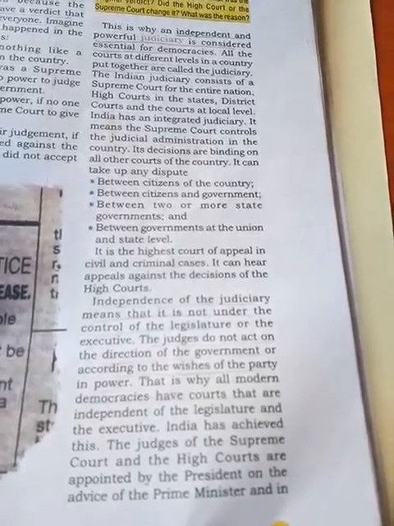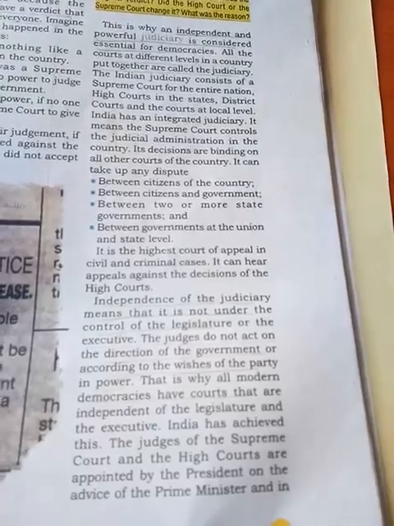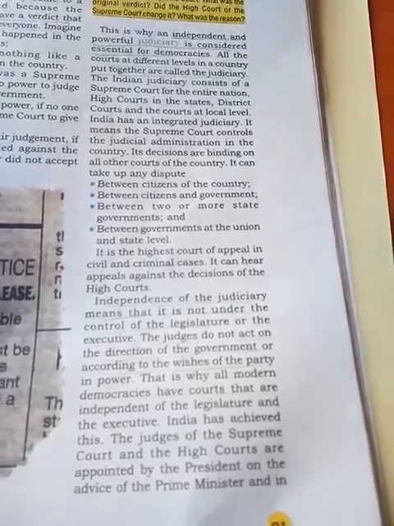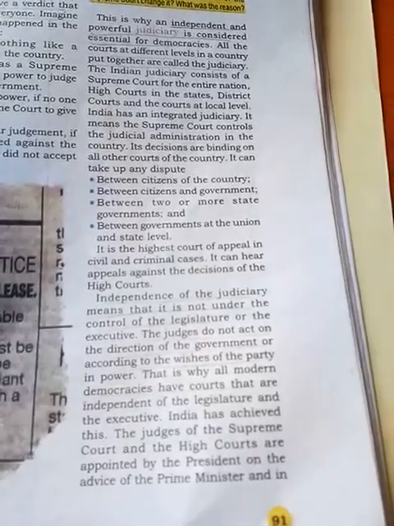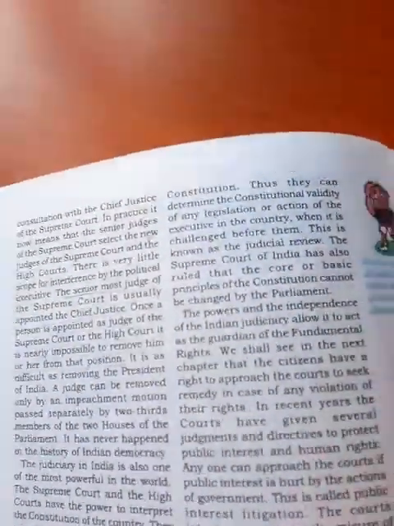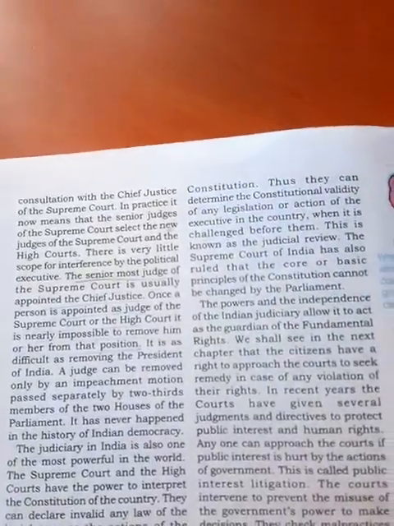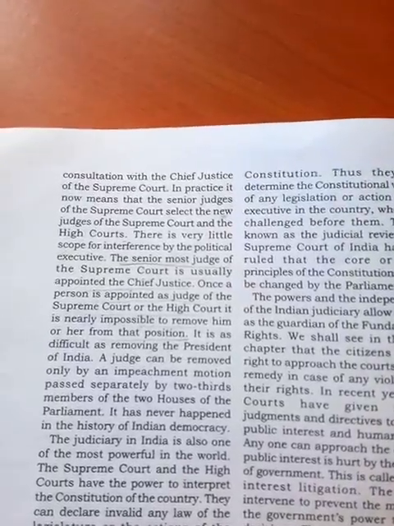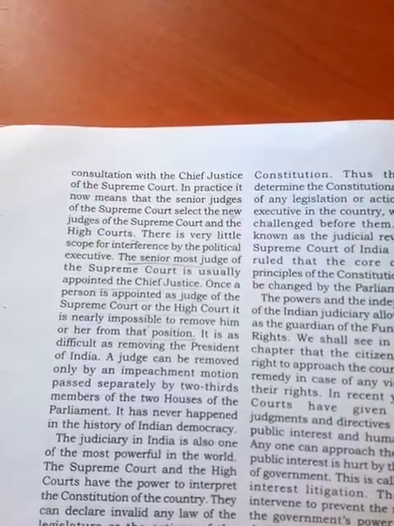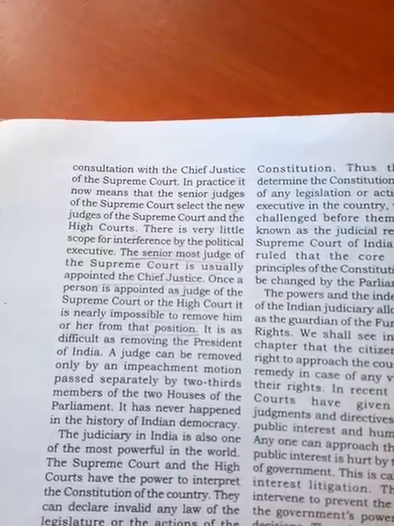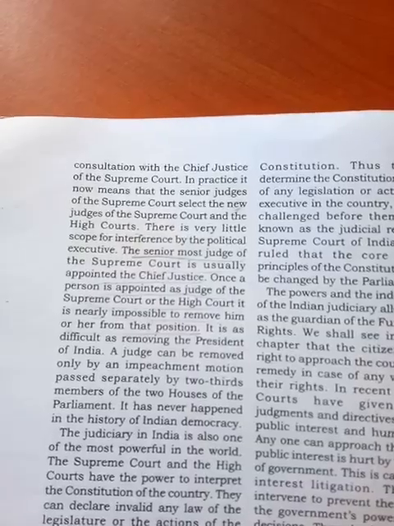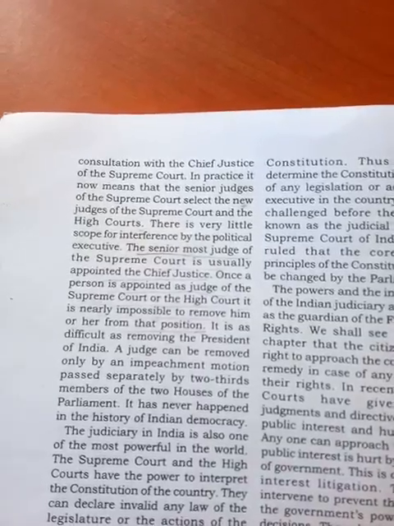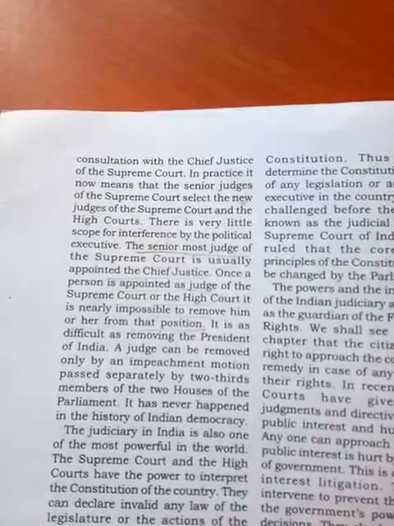The judges of the Supreme Court and the High Court are appointed by whom? By the President, on the advice of the Prime Minister, in consultation with the Chief Justice of the Supreme Court. In practice now, the senior judges of the Supreme Court select the new judges of the Supreme Court and the High Court. There is very little scope for interference by the political executive.